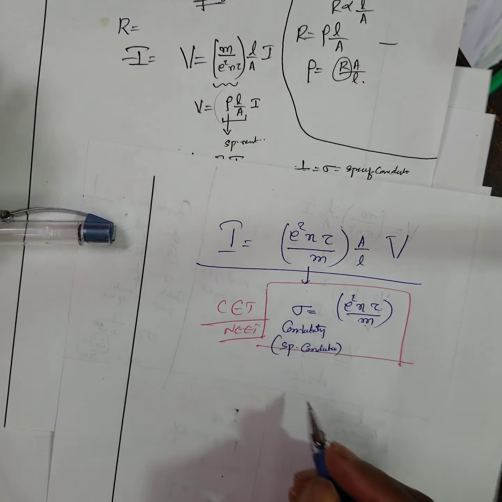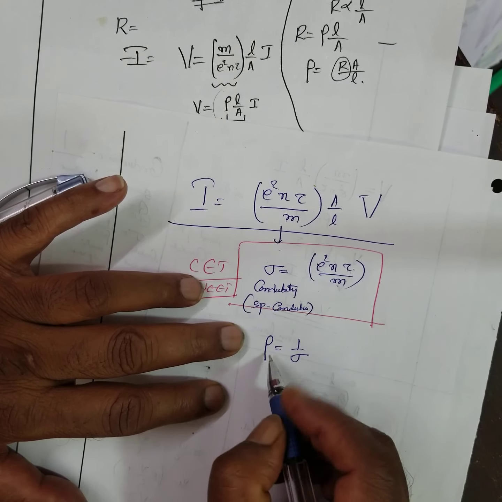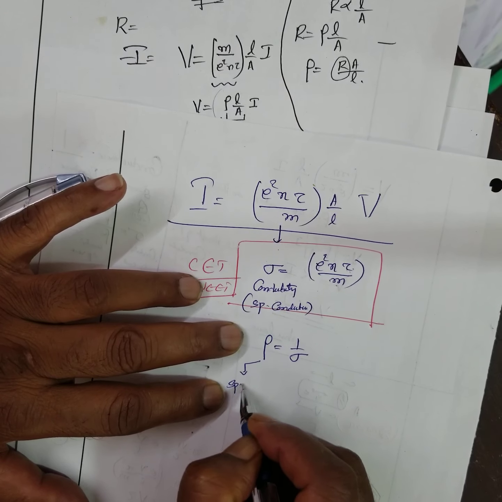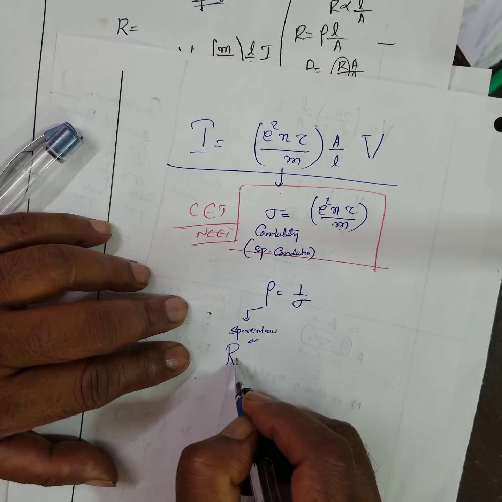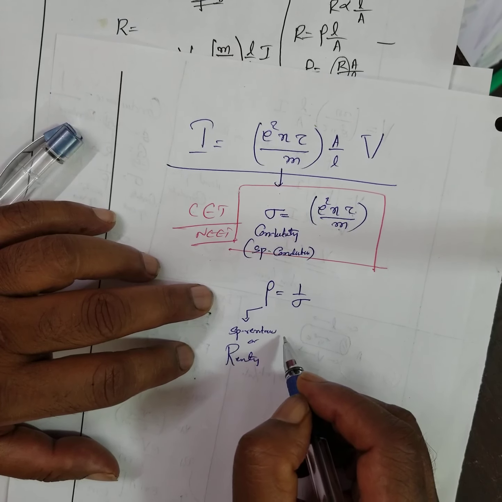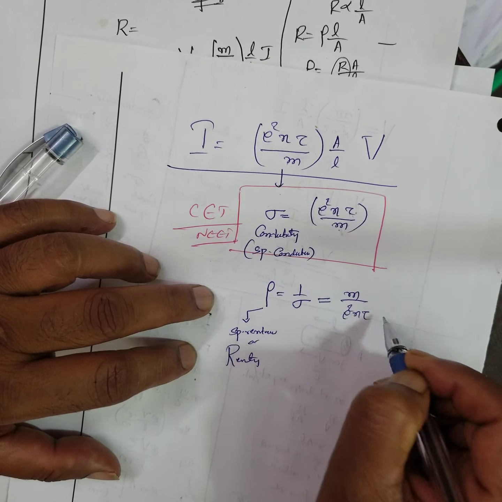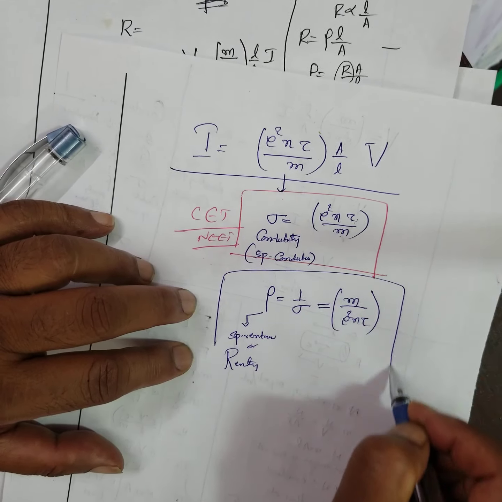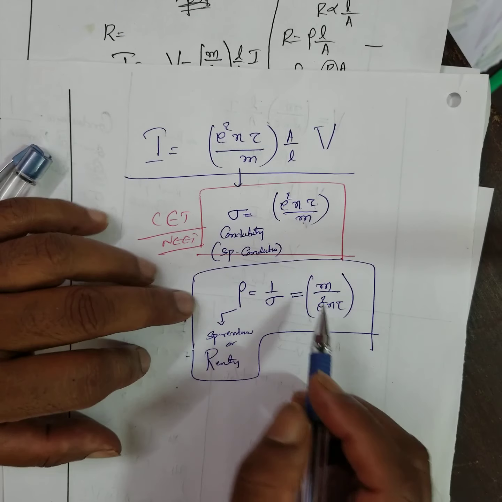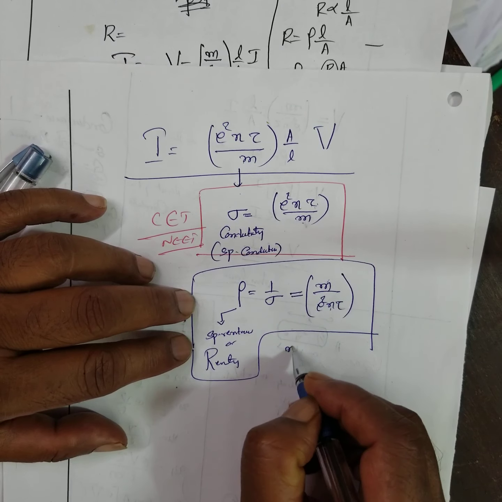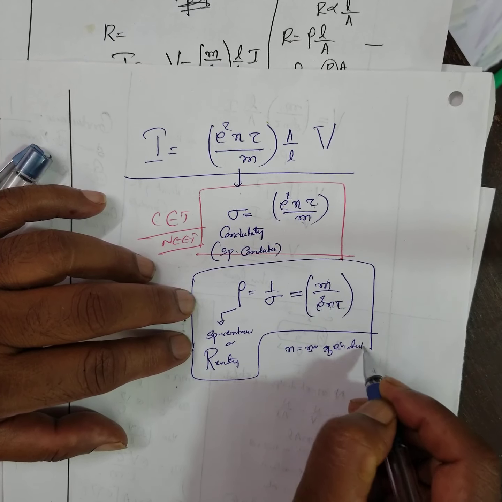Therefore, what is rho? Rho is equal to 1 by sigma. Rho is called specific resistance or resistivity. What is its value? Reverse it: m by e squared n tau. One or two days before the exams, if you practice two or three times, you will remember forever. n is the number of electron density.